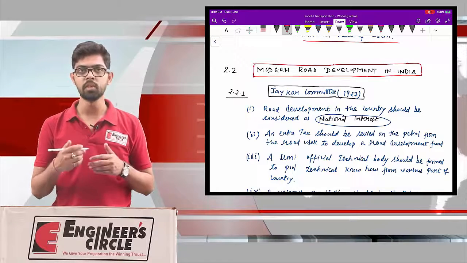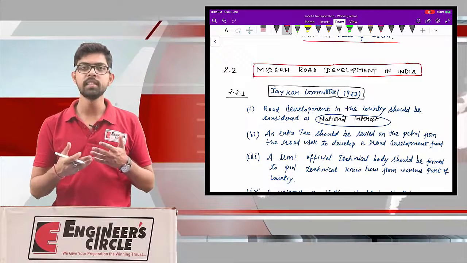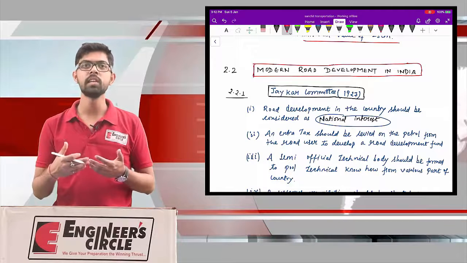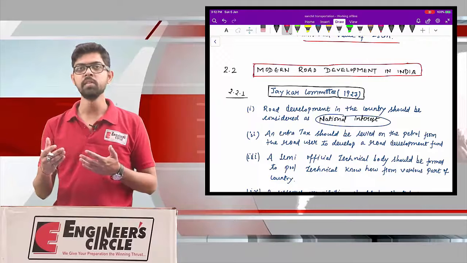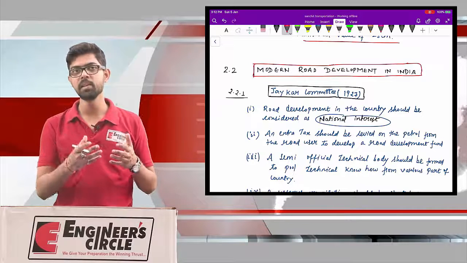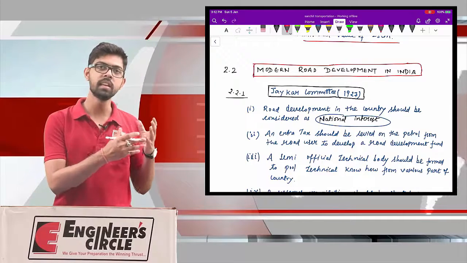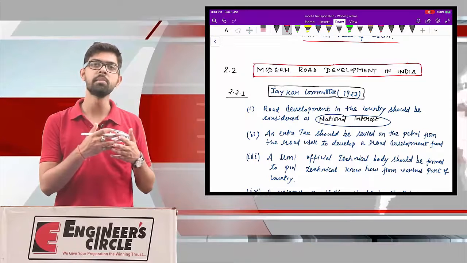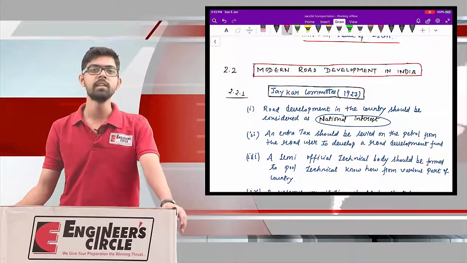So we will talk about modern road development in India, about the Jayakar Committee, whatever clauses the Jayakar Committee proposed, and what the outcomes of the proposal were in the form of establishment of certain institutions in India. These institutions are nothing but the outcomes of the provisions proposed by the Jayakar Committee. So we will discuss the Jayakar Committee in our next lecture.